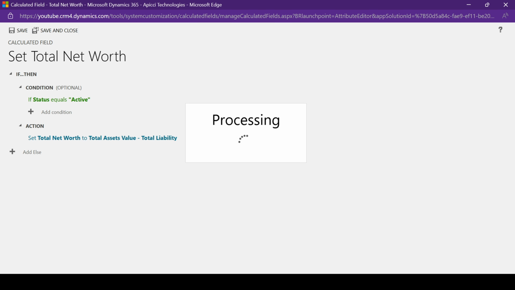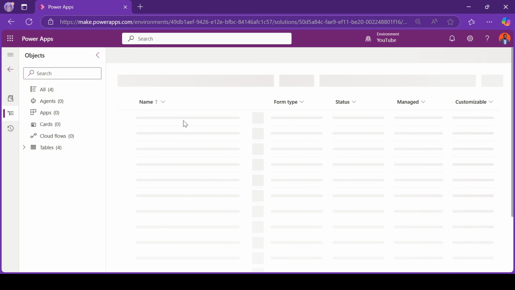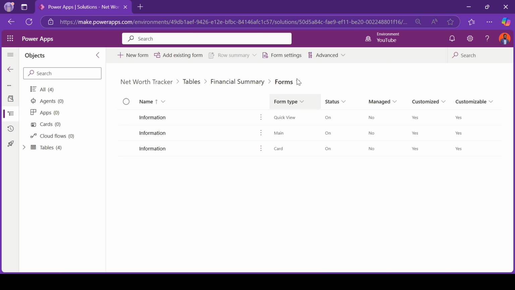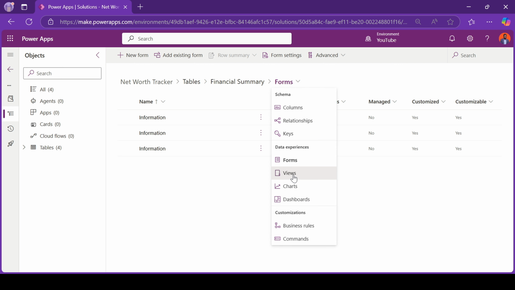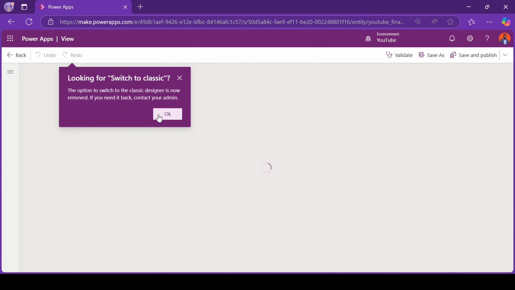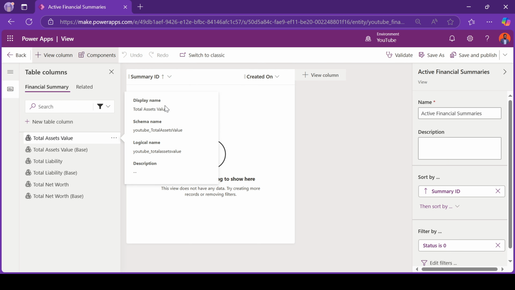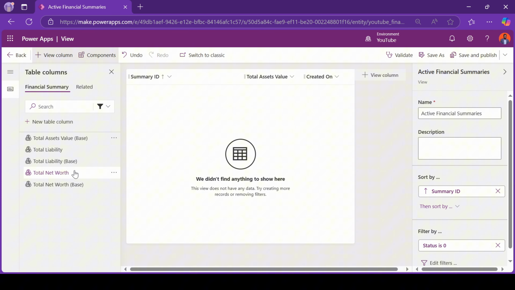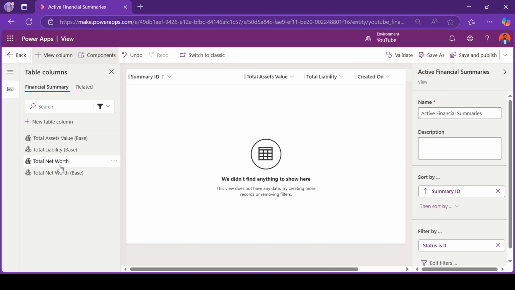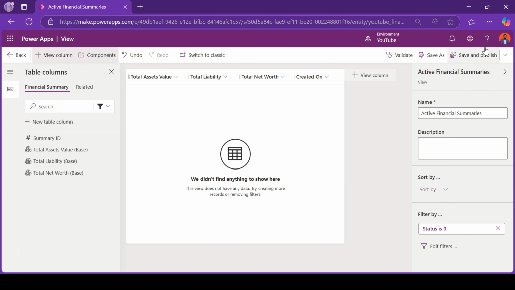Save and close. After we've saved and published, let's go back here and edit the view, and edit our financial summaries view. On here, we want to show the total asset value and the total liability. We also want to show our total net worth. And we can just remove the created on column.